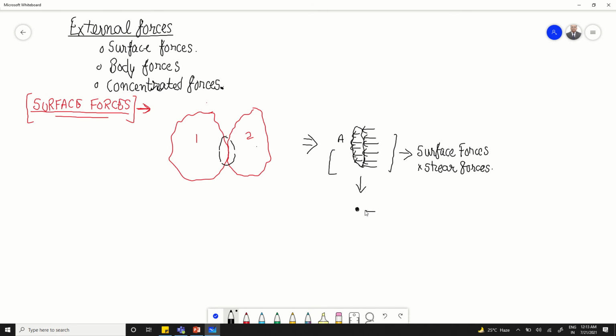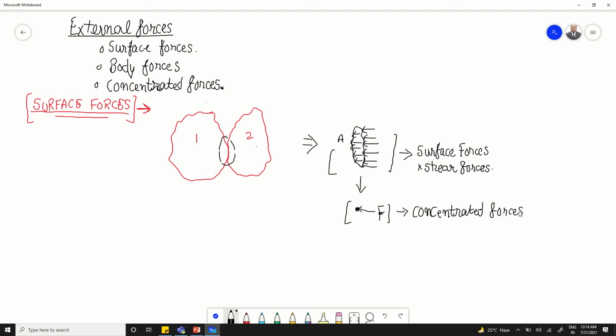Now there will be only a single force acting on this, let us say F. So these types of forces, which act only on one point in a body, we call concentrated forces. Please remember this.